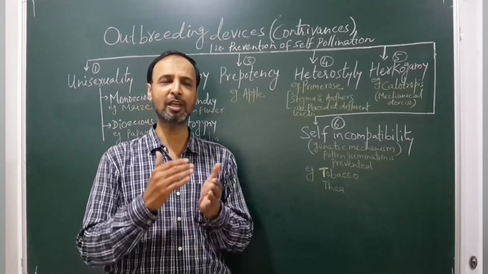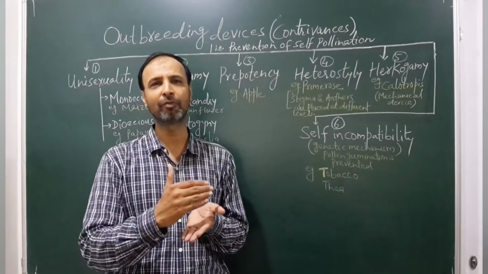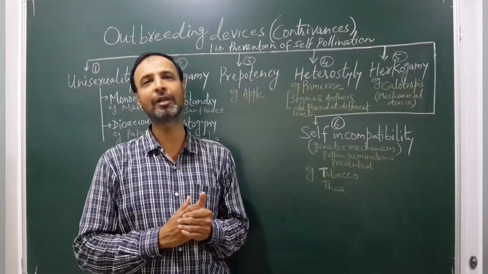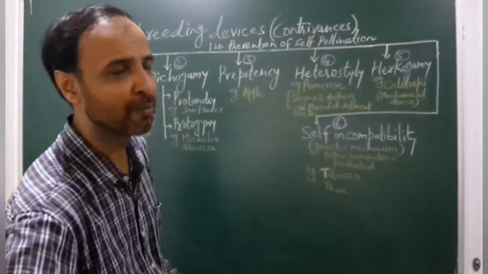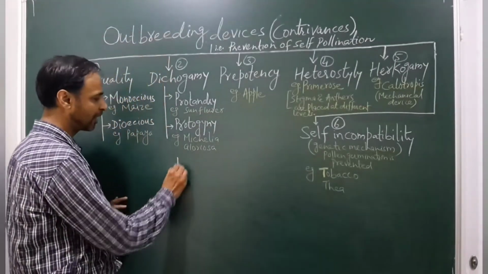Because self-pollination, continued over the long term, may lead to inbreeding depression. What is the meaning of inbreeding depression?